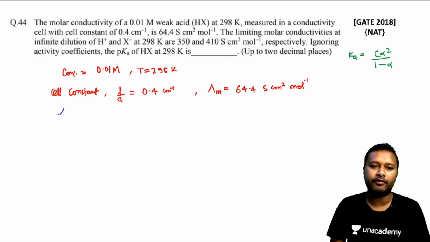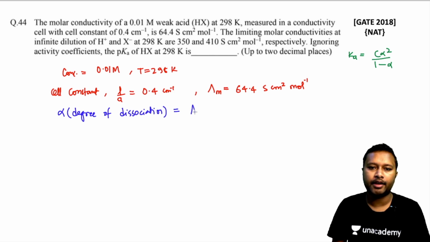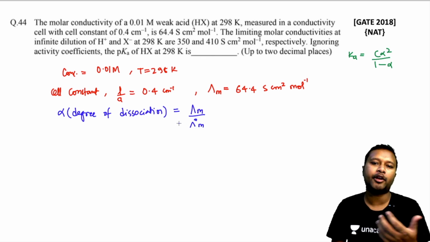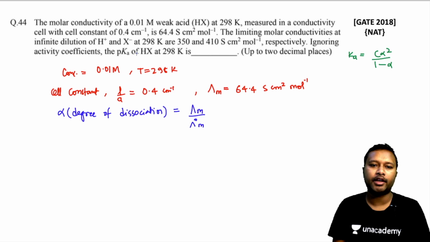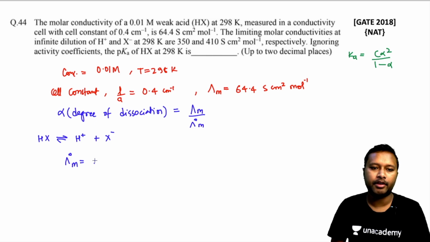To calculate alpha, which is your degree of dissociation, the formula is lambda m upon lambda naught m. So you have to calculate lambda naught m first of all. Lambda naught m can be calculated because HX is the acid over here which is going to dissociate into H plus and X minus. So your lambda naught m will be equal to lambda naught for H plus plus lambda naught for X minus.